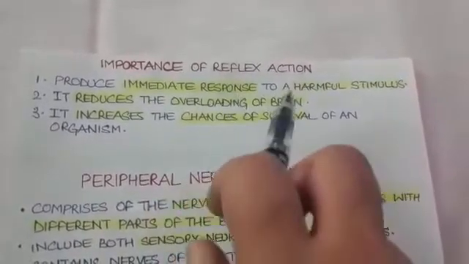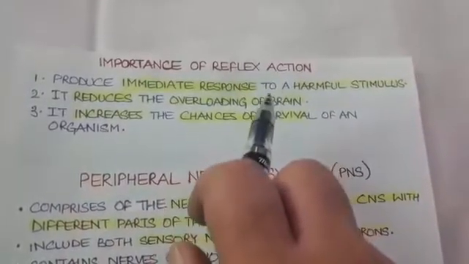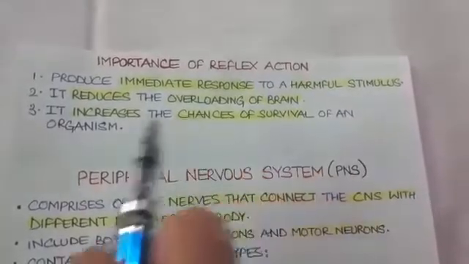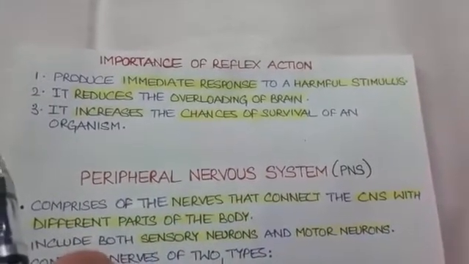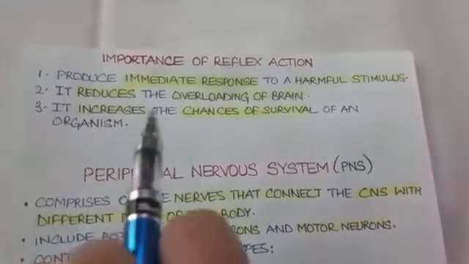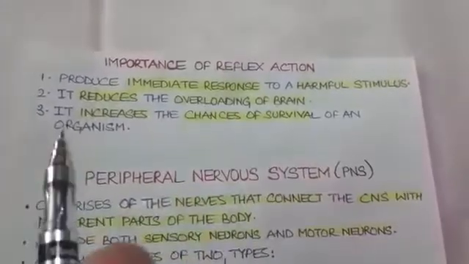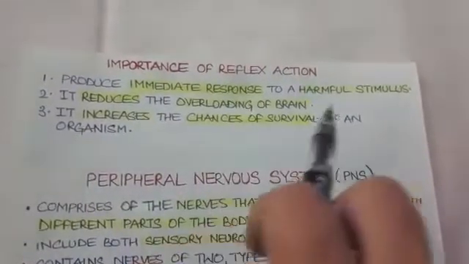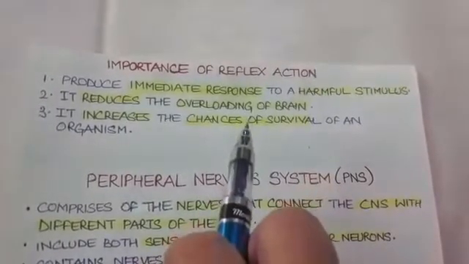So that is why these reflex actions are controlled by the spinal cord, so that the pathway is short and immediate responses can be generated. Number two, it reduces the overloading of the brain. And number three, it increases the chances of survival of an organism, as it saves us from harmful stimulus by generating an immediate response.